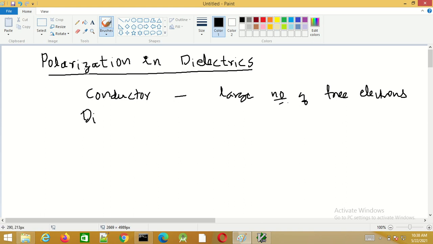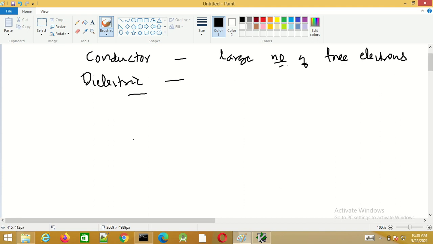Whereas in a dielectric, because of the strong atomic forces, the electrons are tightly held by the atomic forces. So therefore, it has very few. In an ideal dielectric, there will not be any electrons, but in a practical dielectric, there will be very few electrons available for conduction. So we can discuss the behavior of the dielectric when it is applied with an electric field.